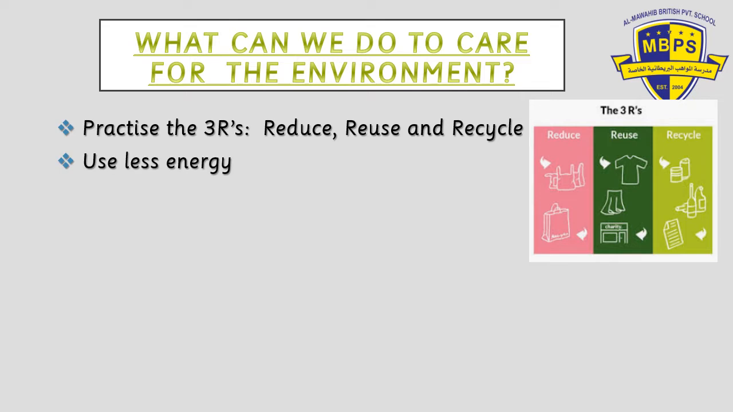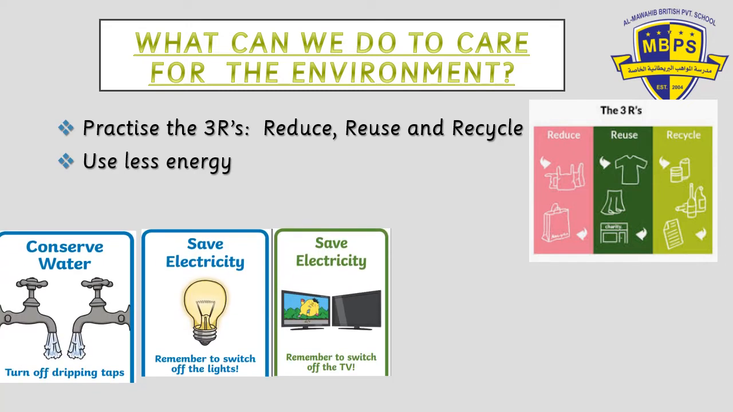We should use less energy. That means if you're not sitting in a room, you should try to switch it off, the buttons. You should try to conserve water. Make use of less water. Don't leave the taps open when you're brushing your teeth. Save electricity. If you're not watching your television, switch it off. If you're not sitting in a room, switch off your AC, switch off your lights. Don't leave your lights and AC on or fans on when you're leaving a room. These are all the ways of using less energy.